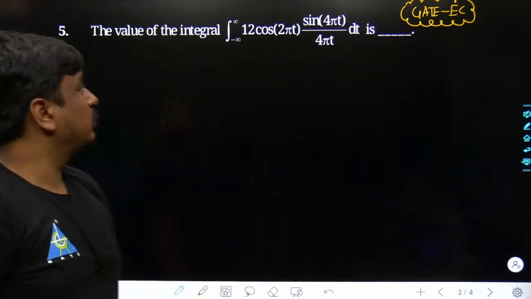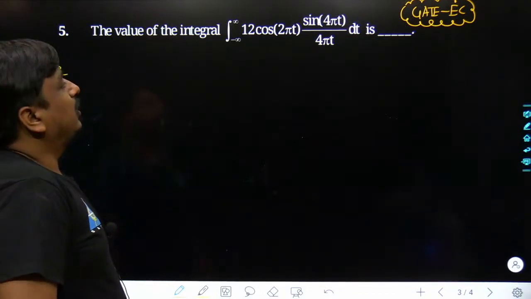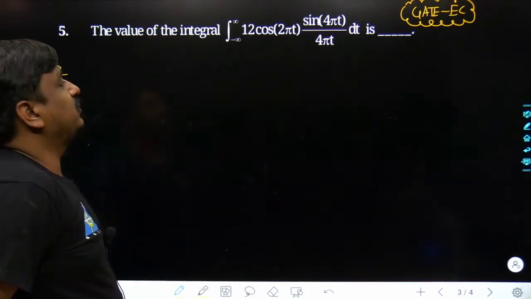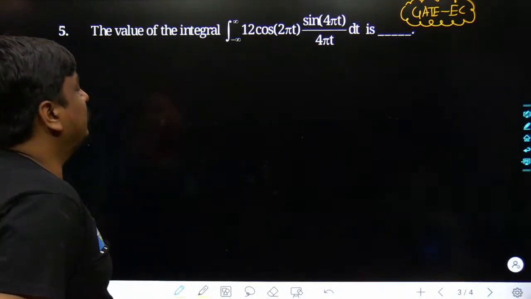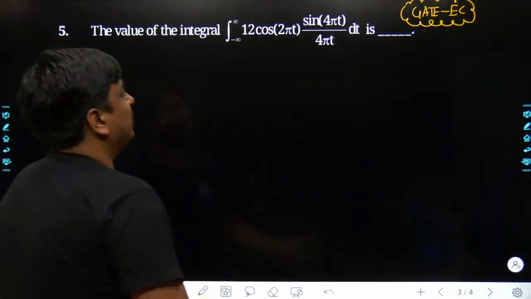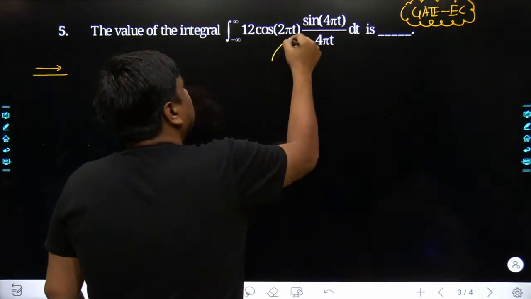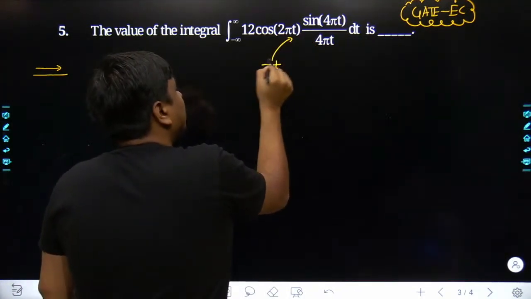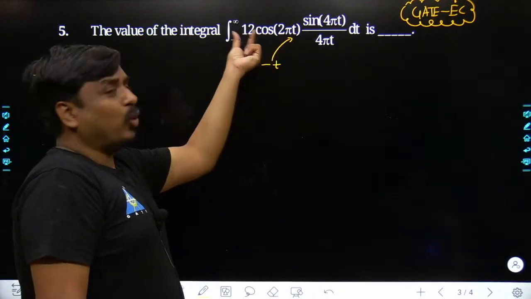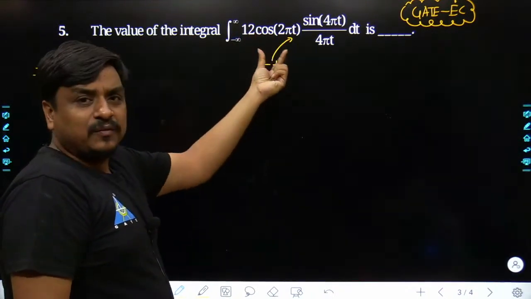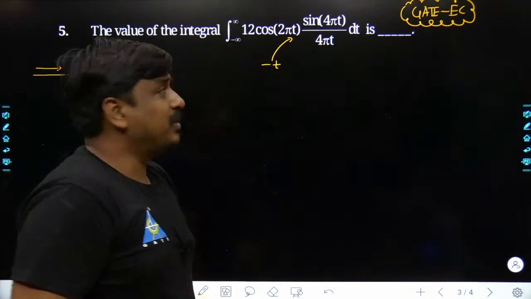Even function. Has it been an even function? I wanted to ask each one of you. Obviously, sir, it has been an even function. How? Once t is replaced with minus t, as far as the theta created within the cosine is concerned, obviously there would not be any effect, because cos of minus theta remains cos theta.